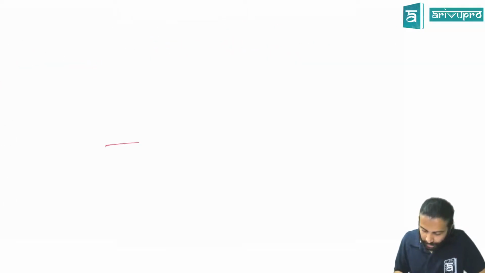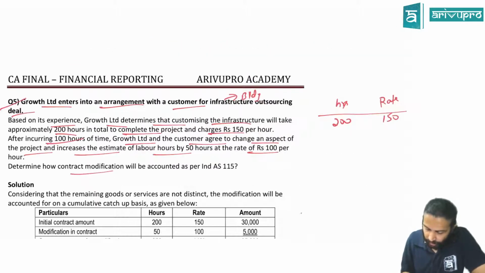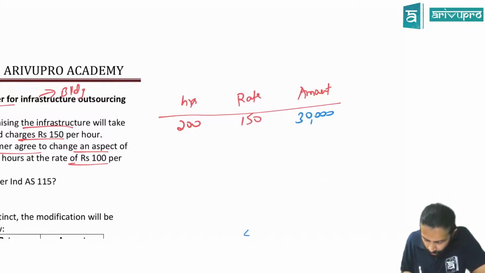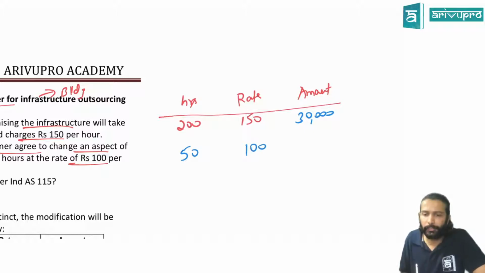I'll have to go back to my chart. Let's see here, sir. Or maybe I'll bring in the additional pointer. So there is a modification that has happened. What is the modification now? I will not give 200 hours. I will give an extra 50 hours. And for this extra 50 hours, am I charging 150 or am I charging only 100? Only 100. That means how much money will I get?